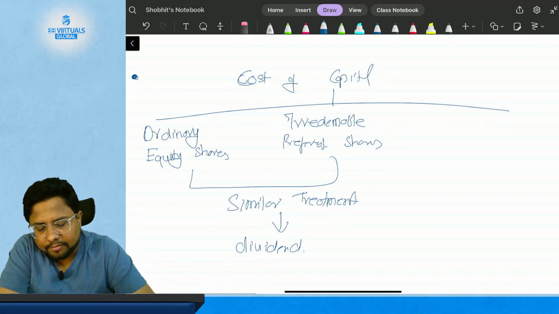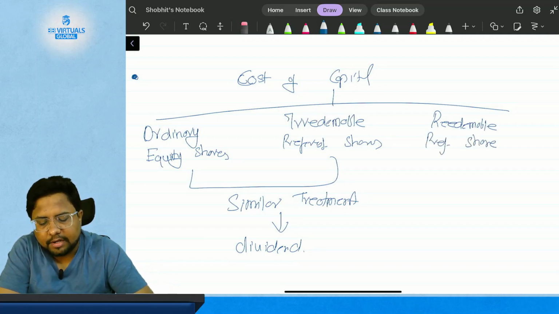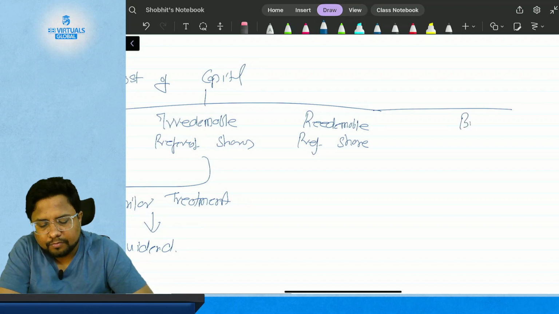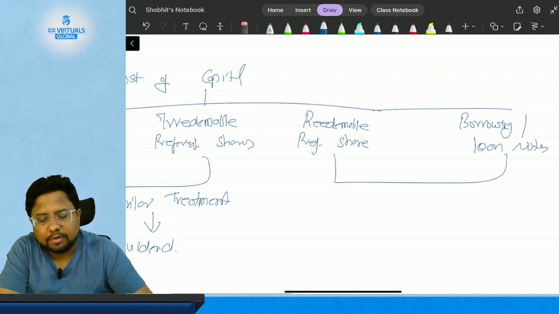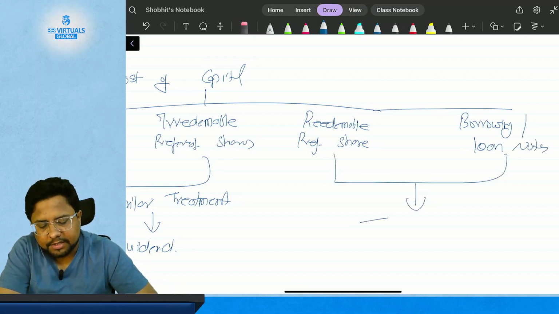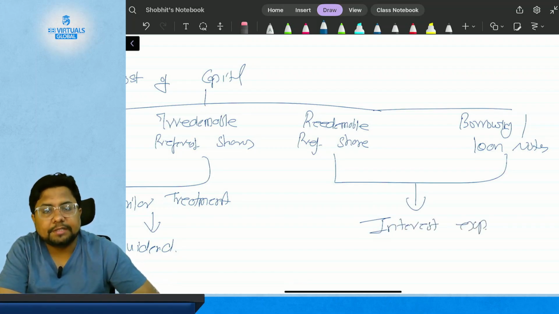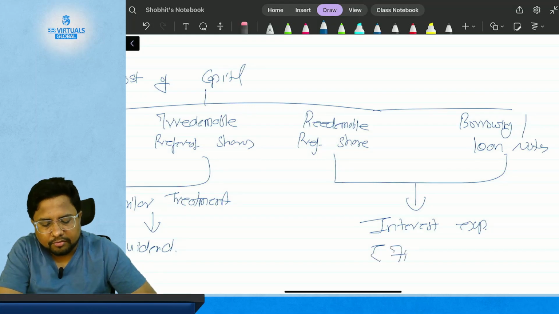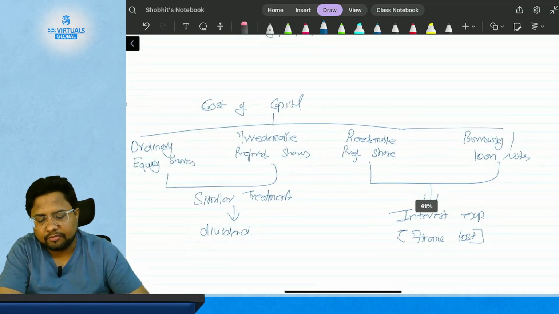Whereas in the case of redeemable preference shares and borrowing or loan notes, the payment for capital is considered as interest expense or finance cost.